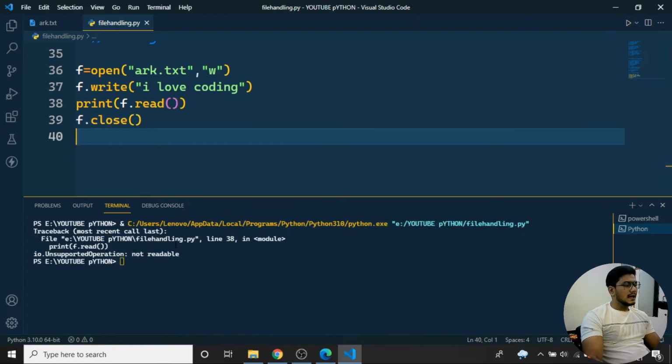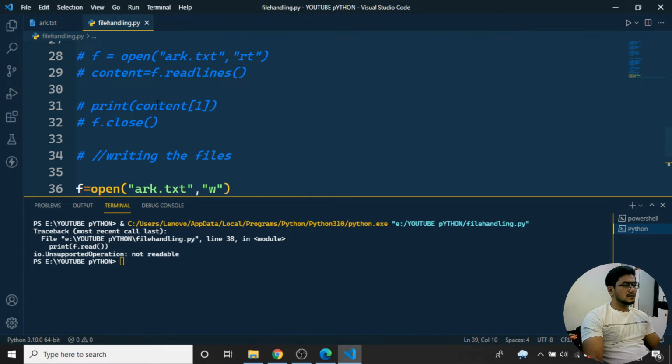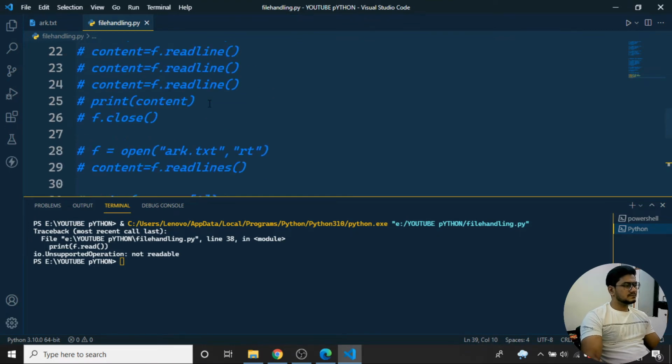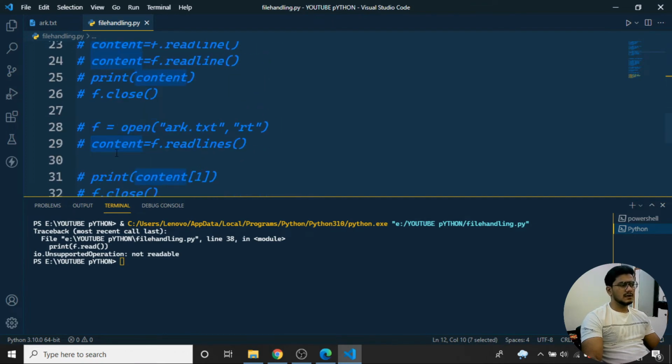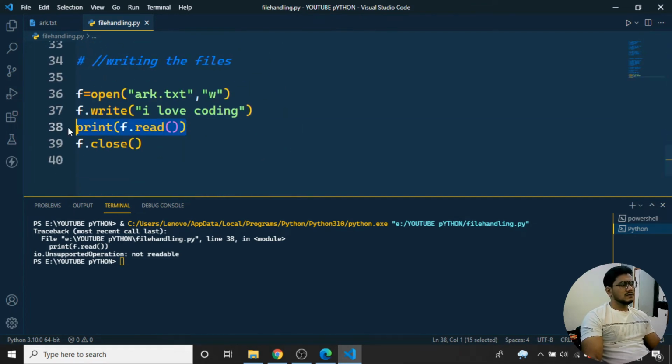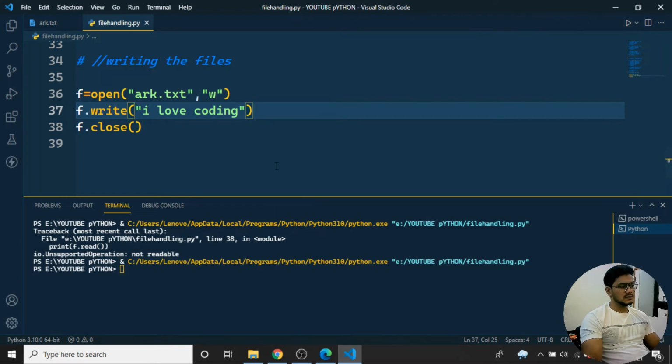Here you see I'm getting an error at the 38th line, in print f dot read. So what is the issue here? Whenever I want to read, I need to store it into a content variable, and only then print it. I'll save this one and run the program. You can see my program ran successfully.